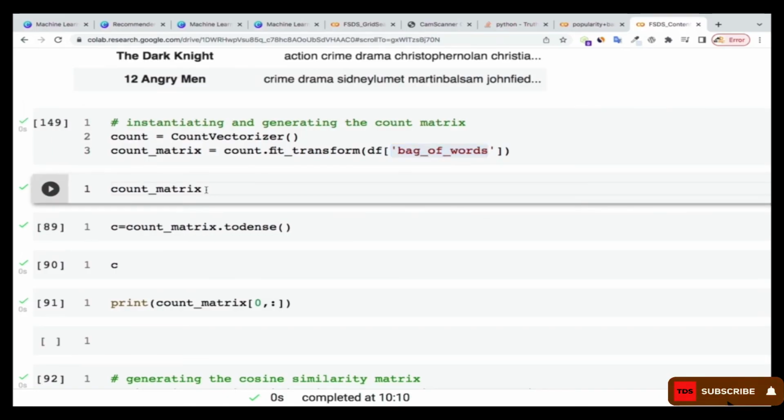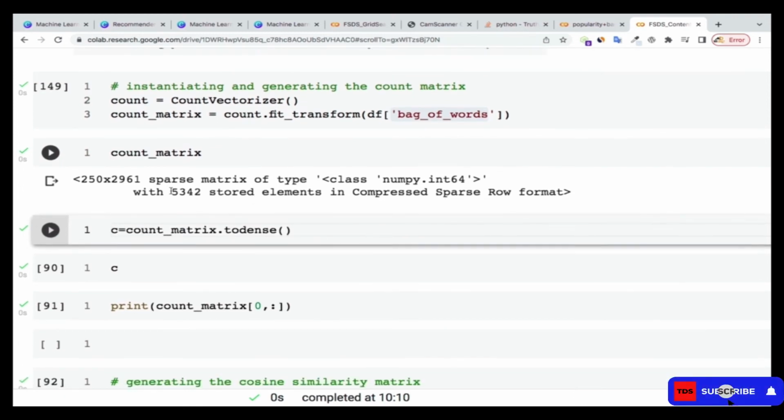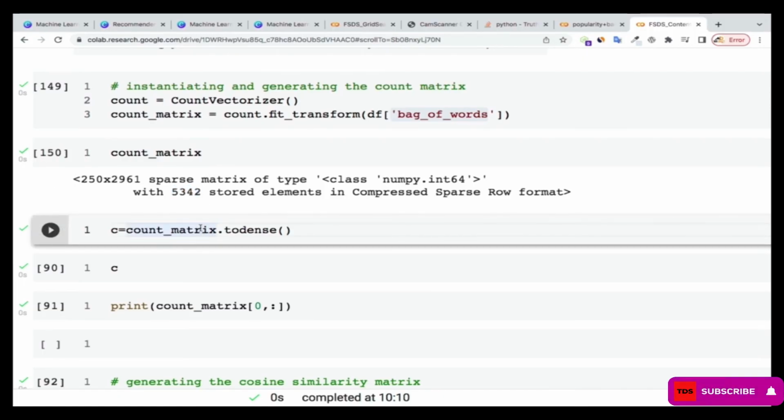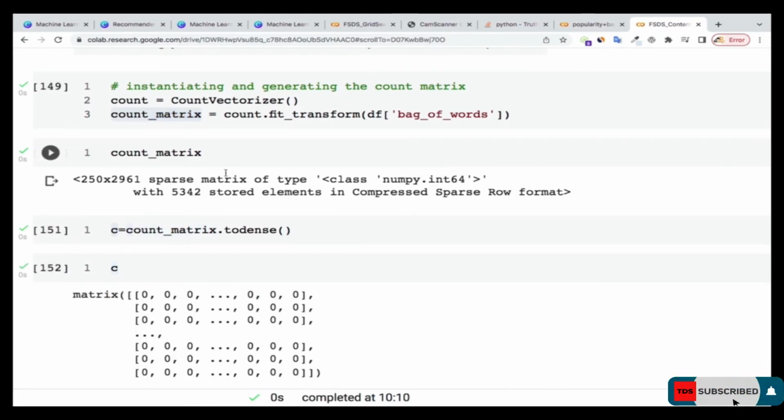If I show you what is inside this count matrix, it contains 5,341 elements that have been stored over there. Let me show you the toarray over here. I'm using count_matrix.toarray, which is whatever I've created here, and then I'm storing it in C. Let me show you what is inside there so that you get to see what we did.